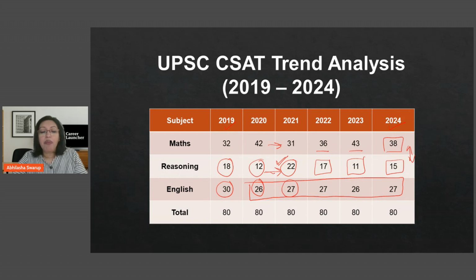There haven't been many changes in the English section configuration. So between 26 and 27, that is where the CSAT has stayed in the English section. So 30 questions was there in 2019. That's 5 years ago. I don't think it is going to come back. So we are assuming that 26 to 27 questions is what you will get in your English section. The reasoning might fluctuate and go up or go down, but English is going to remain constant at 26 or 27. So expect that and expect nothing else.